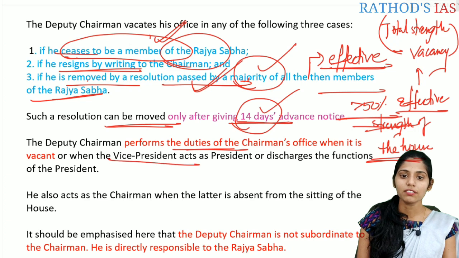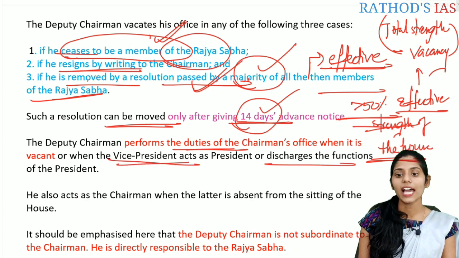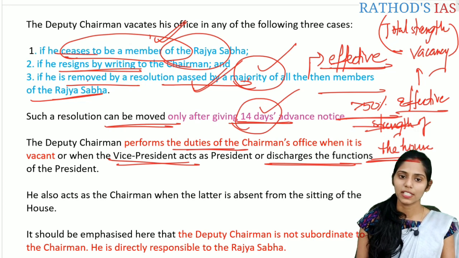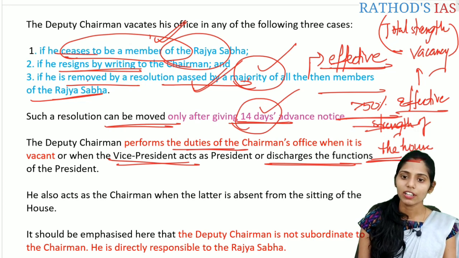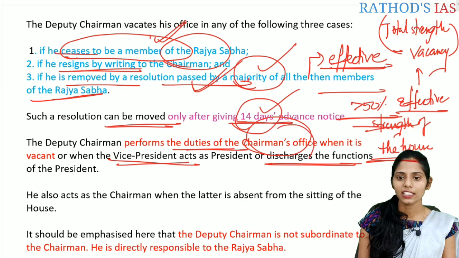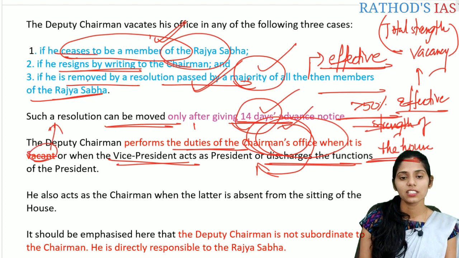That means when the vice president is acting as president or discharging the duties and functions of the president, then this post will be absent. So when the chairman office is vacant, that means in this case the chairman is acting as president.